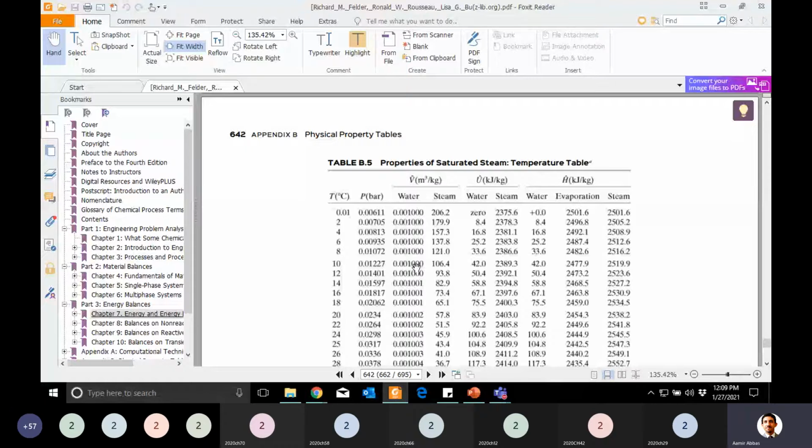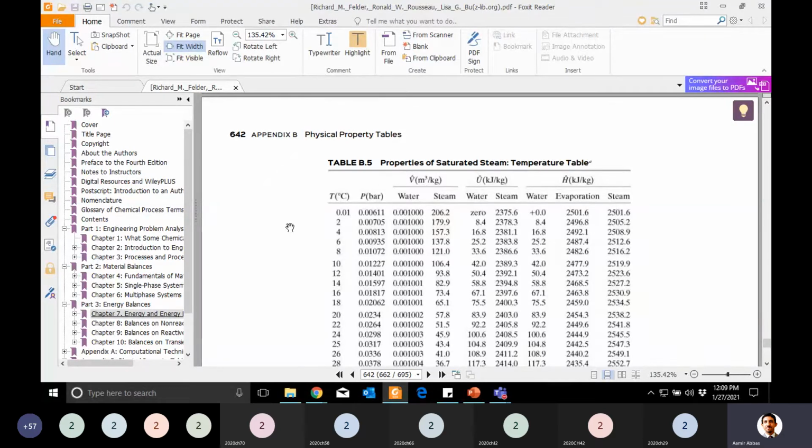For example, let's look at this now. Next, what is given here? After temperature, the pressure is given. It means at this temperature, if you want to look at the steam when it is produced, or else it is water. At this given temperature, it can be boiled. And after that, three properties are given.